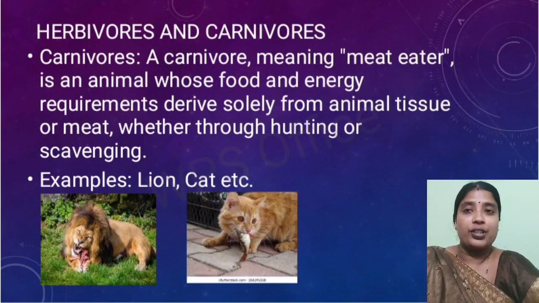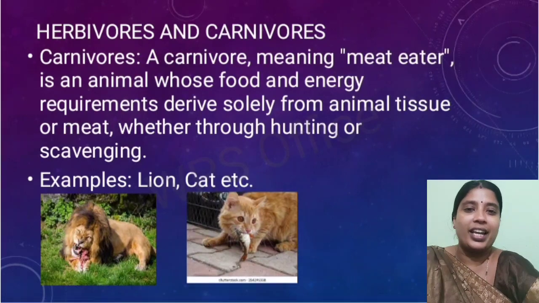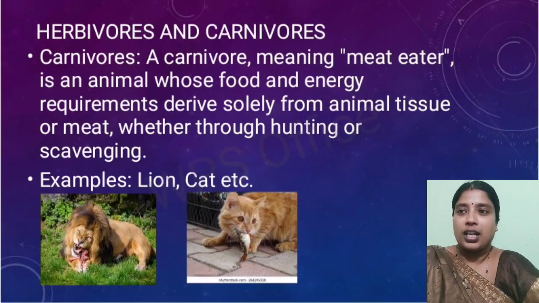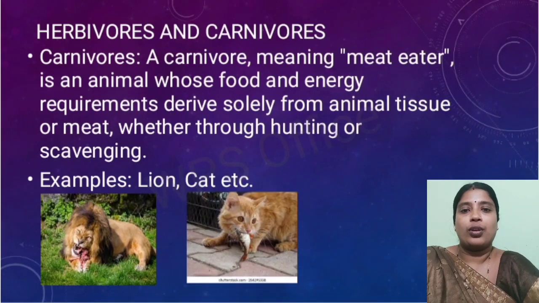Now what are carnivores? If herbivores are plant eaters, then on the contrary carnivores are meat eaters. Carnivores means the animals that depend upon other animals for food. More precisely, the animals that consume other animals for food are known as carnivores.